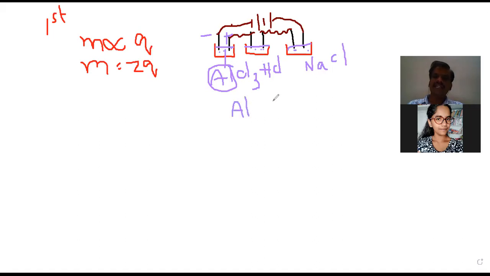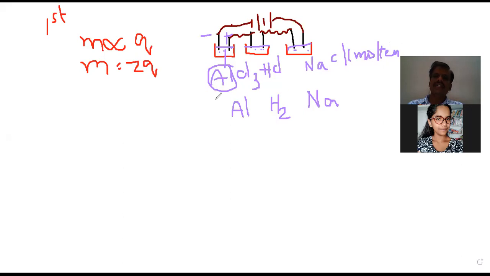In the second cell at the cathode hydrogen gas is liberated. And in the third cell at the cathode sodium is deposited, because we are taking the molten solution. If you take aqueous solution, it will be different. Sodium is not going to get deposited when you take aqueous solution. Instead of sodium, you are going to get hydrogen gas.